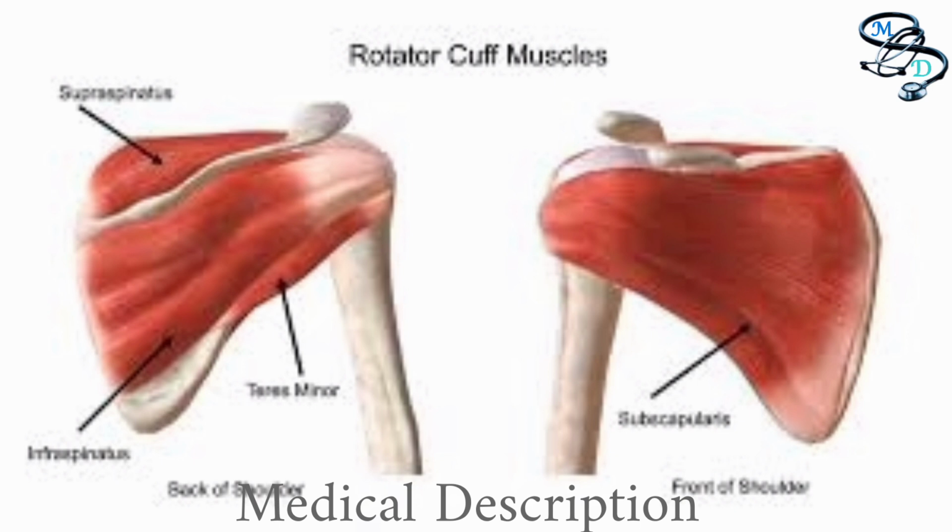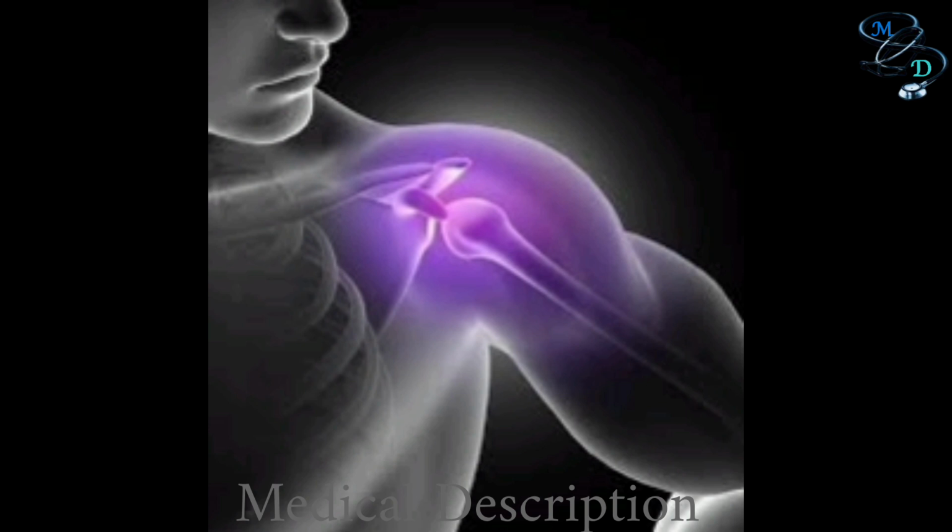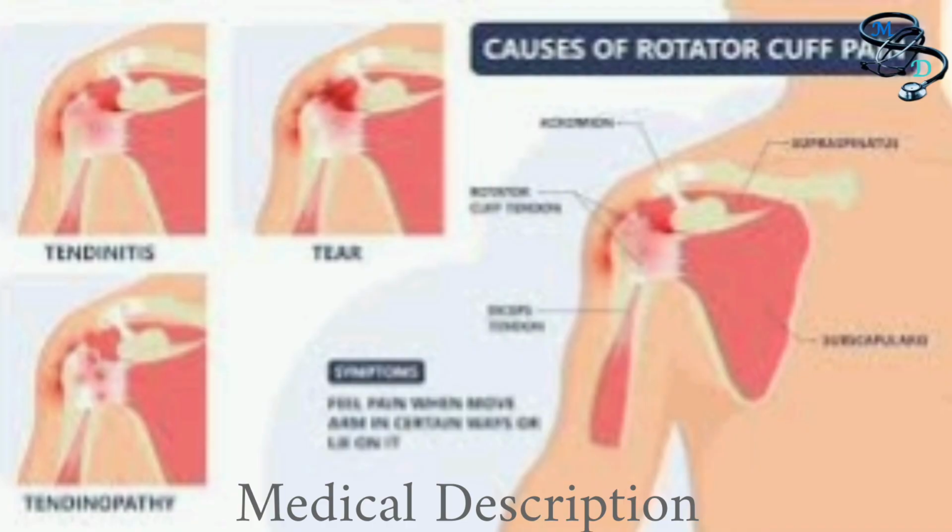Which muscle is not part of the rotator cuff? The teres major muscle is not part of the rotator cuff, although it is frequently confused with the rotator cuff muscles. The teres major performs similar functions to some of the rotator cuff muscles, and its job is to help with the internal rotation of the arm inside the shoulder socket. Injuries to the teres major are much less common than injuries to the rotator cuff muscles.